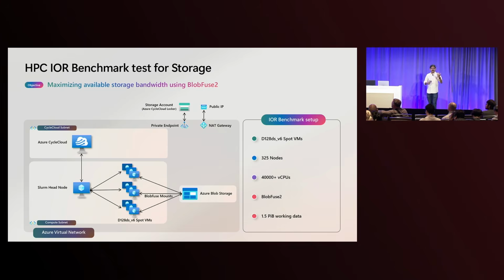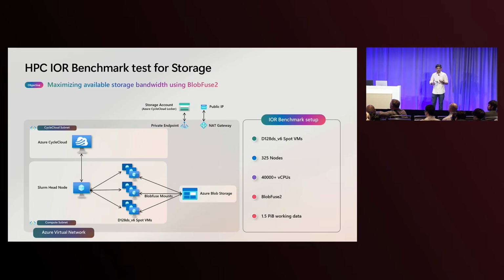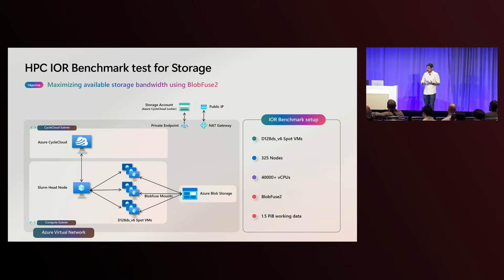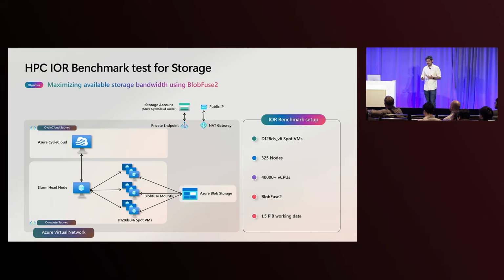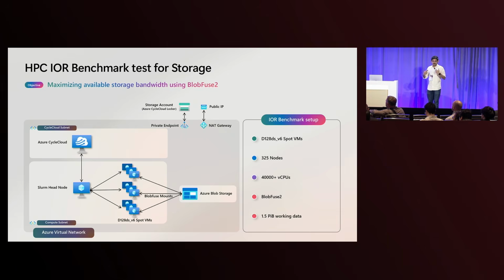So we said we'll go higher this time, and we got ourselves an Azure CycleCloud cluster with Slurm, a common environment that a lot of our AI customers use. And we got 325 nodes max at one stage, all of them Spot VMs, which are available. We just picked them. Roughly 40,000 vCPUs at the time. Costs a bit of money, but we said we'll have some fun with it. My CVP is there laughing about it. But I hope it's worth it, because it's definitely worth it, and you're going to see it, right?